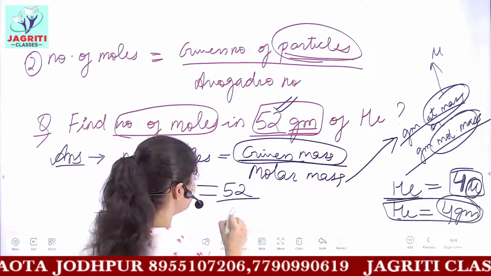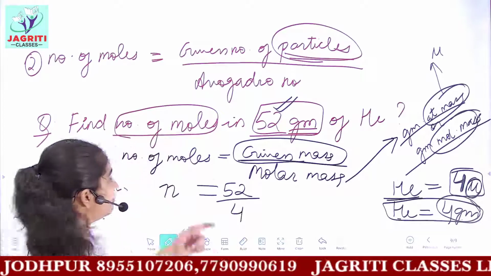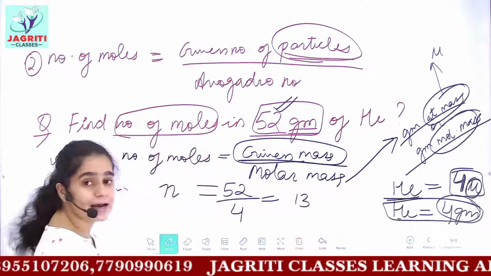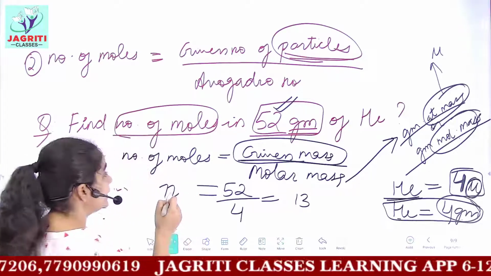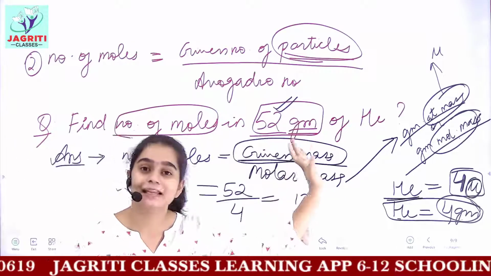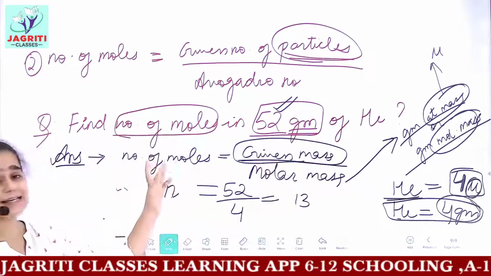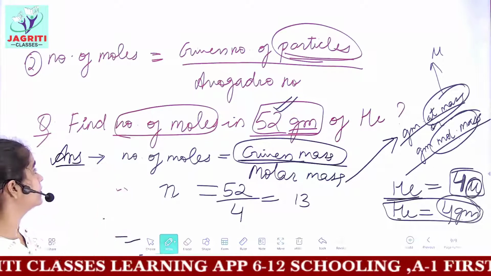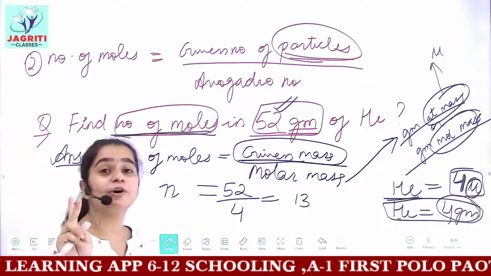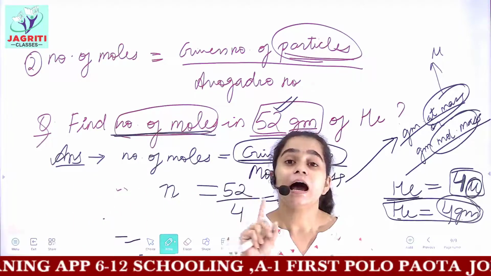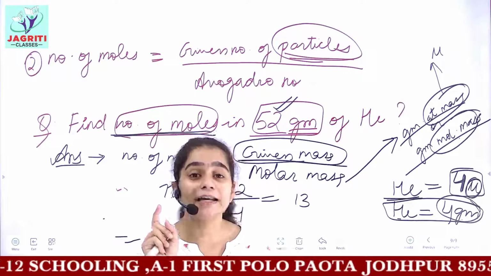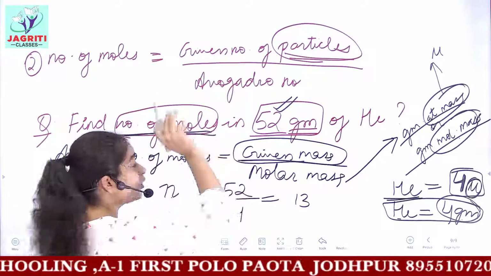So 52 divided by 4. If you divide this, you get the number of moles as 13. So you have 13 moles of helium present in 52 grams of helium. I hope this question is clear to you. How did we do it? We had to find the number of moles, and for that you have two formulas. Either you can find the number of moles based on mass, or based on the number of particles.